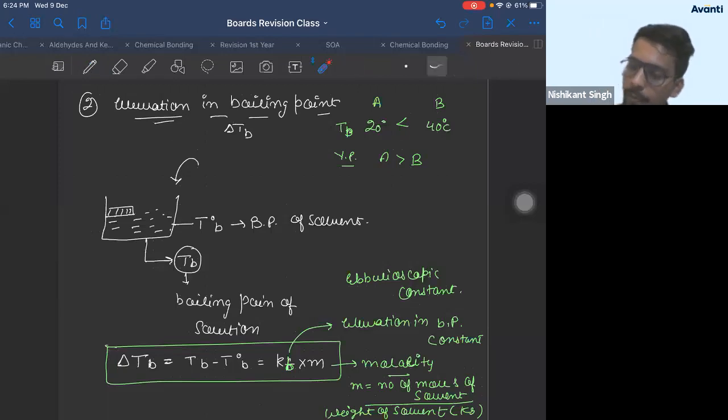Baki, you know what is TB, what is T naught B. This is the formula you'll use for solving numericals on it. Anyone having any doubt in this formula?